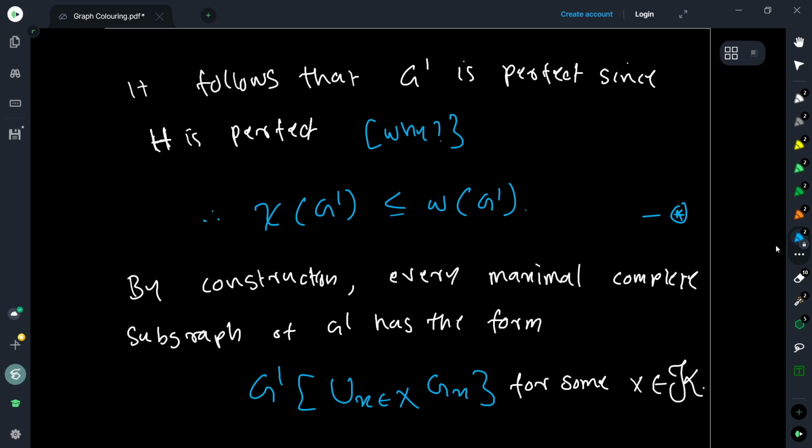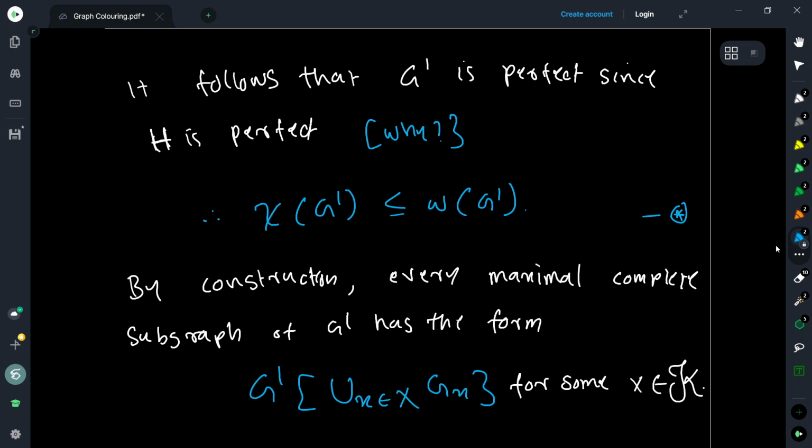So we know that the chromatic number of G' is less than or equal to omega of G', right? Because G' is perfect. Now we want to try to get a contradiction to this fact. So star is the condition, and we have to show that star is wrong, or find a contradiction for star. And that is what we want to prove.